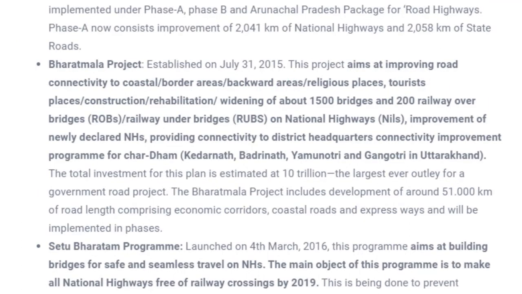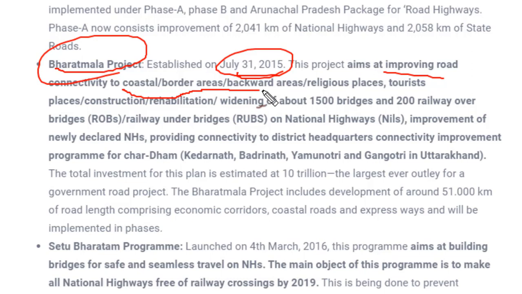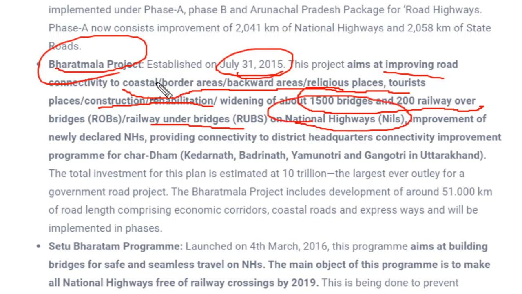There are several projects which have been made for the development of national highways, like the Bharatmala project. The aim of this Bharatmala project, which was established on July 31, 2005, was improving road connectivity in coastal areas, border areas, backward areas, religious places and tourist places, and construction, rehabilitation and widening of about 15,000 bridges and 200 railway over-bridges and under-bridges on national highways. Under the Bharatmala project, these roads have to be constructed so that all parts of India, whether backward area, border area, or coastal area, could be connected with roads.